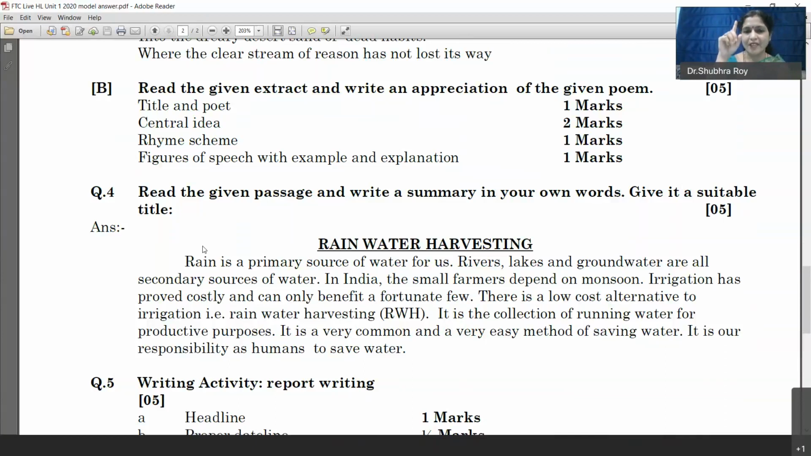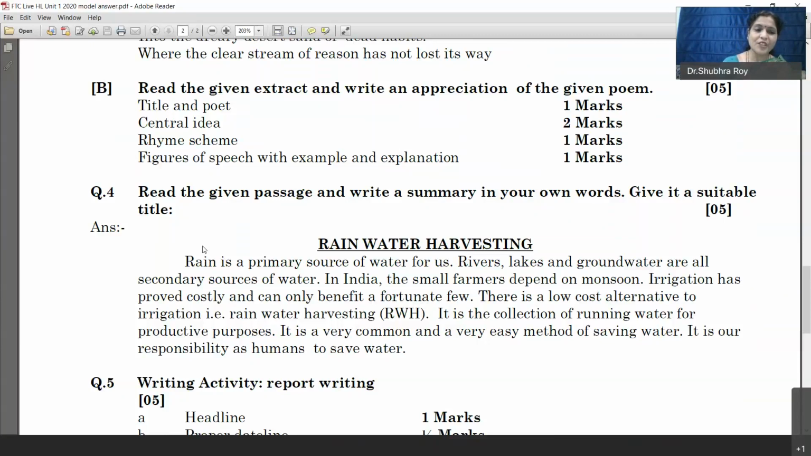1 paragraph, title must, I think I've told you everything, I repeat. Title must, 1 paragraph, 30 to 40 words, only key points, maybe central idea, and vocabulary and grammar correct. If these points are there, then you can score 5 out of 5 in summary writing also.